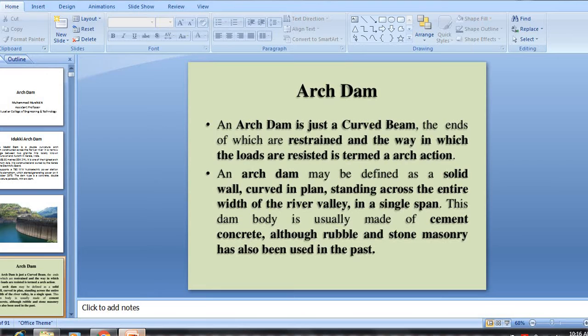An arch dam may be defined as a solid wall curved in plan standing across the entire width of the river valley in a single span. This dam body is usually made of cement concrete, sometimes rubble or stone masonry. Rubble and stone masonry arch dams are obsolete.